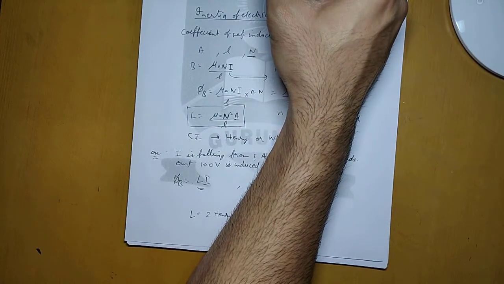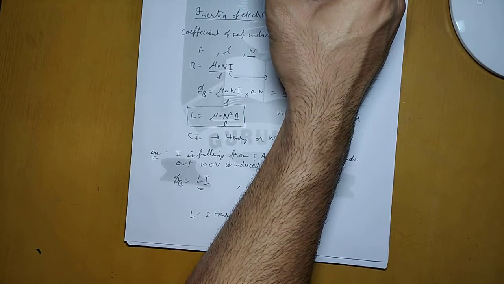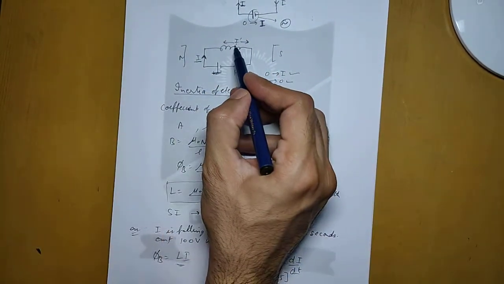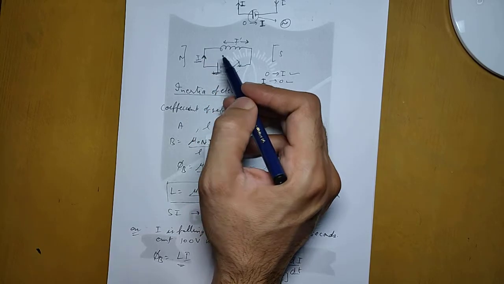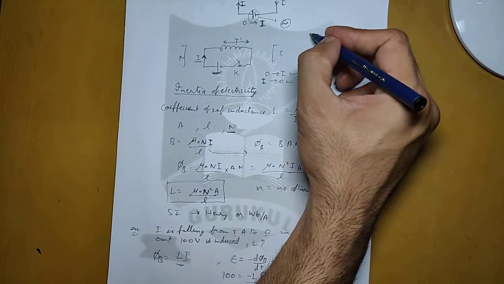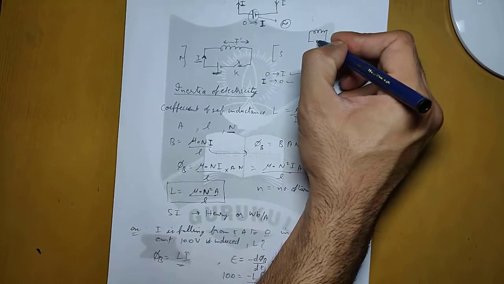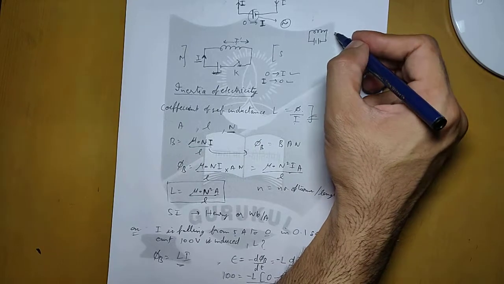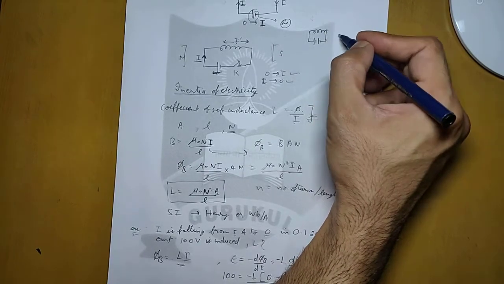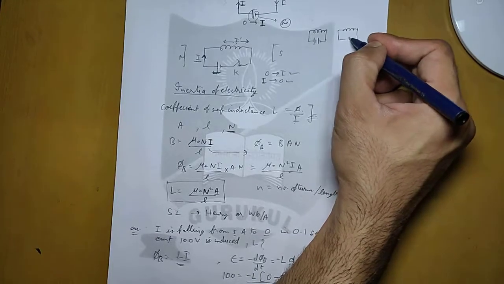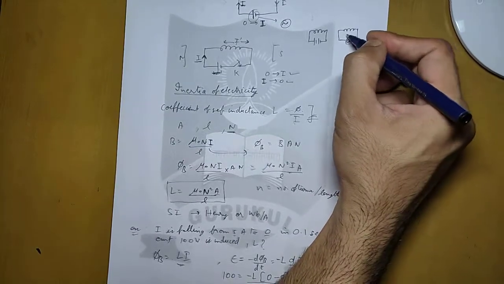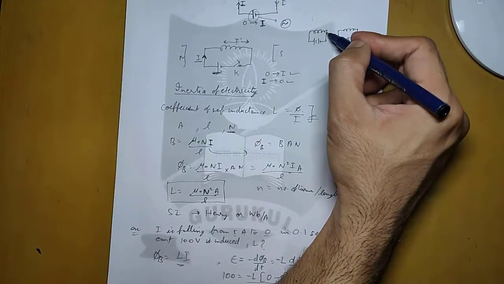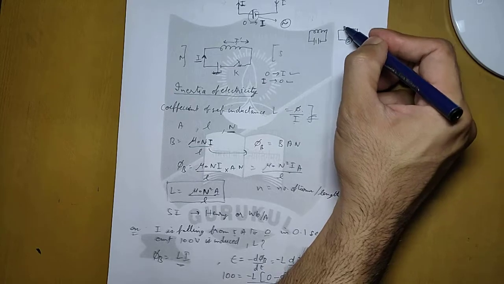Understand, this self inductance is because of its own current that is flowing in the circuit. This circuit that we made, the self inductance is because of its own current. That is why it is called self inductance. Earlier in the starting of the chapter, when we studied this particular experiment of Faraday, that if a current carrying coil is moved and there is another coil in the neighborhood, then because of the change in magnetic flux of this coil linked with the secondary coil, there will be an EMF induced.